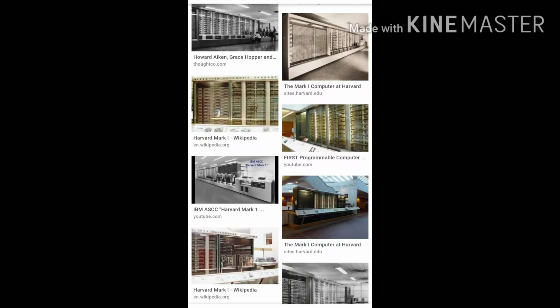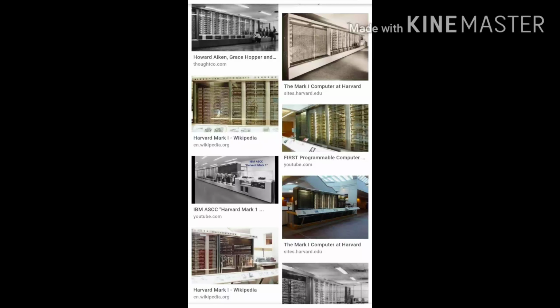Next, in the year 1941, Mark I was developed by Howard Aiken. It was the first automatic digital computer. Digital computer means it used digits 0 and 1. It was a general purpose electromechanical computer.